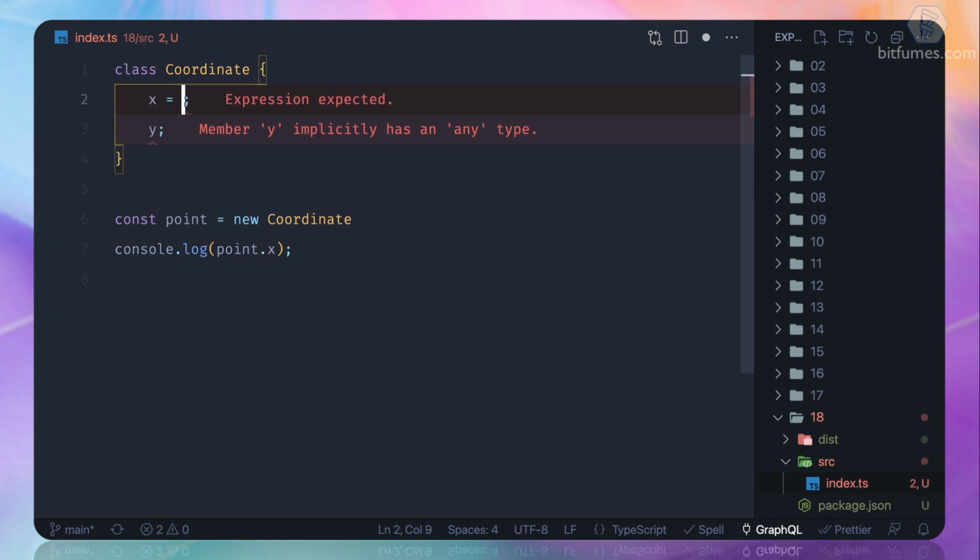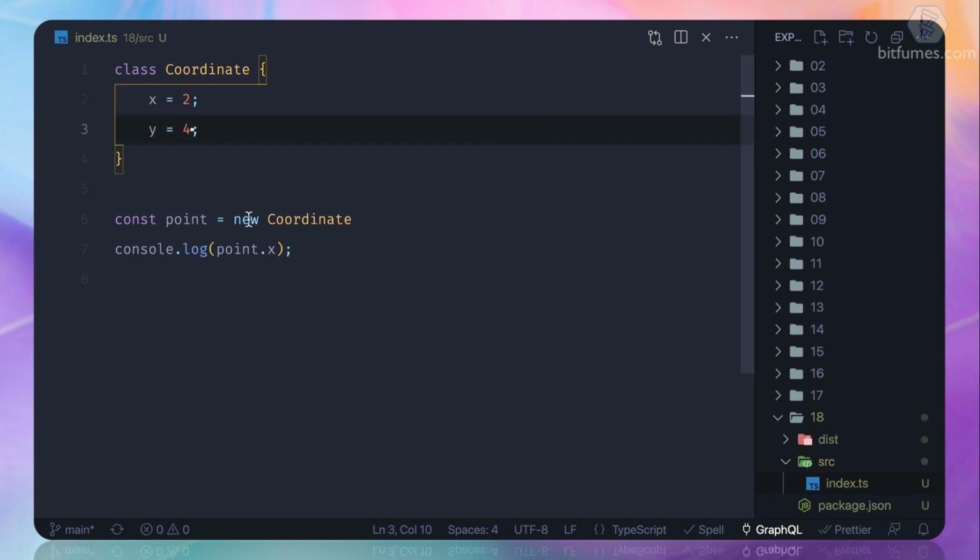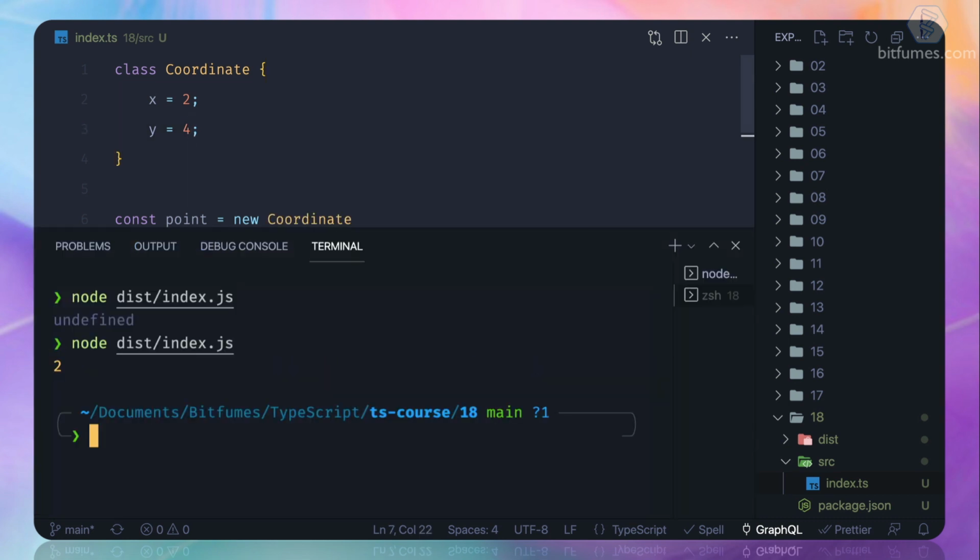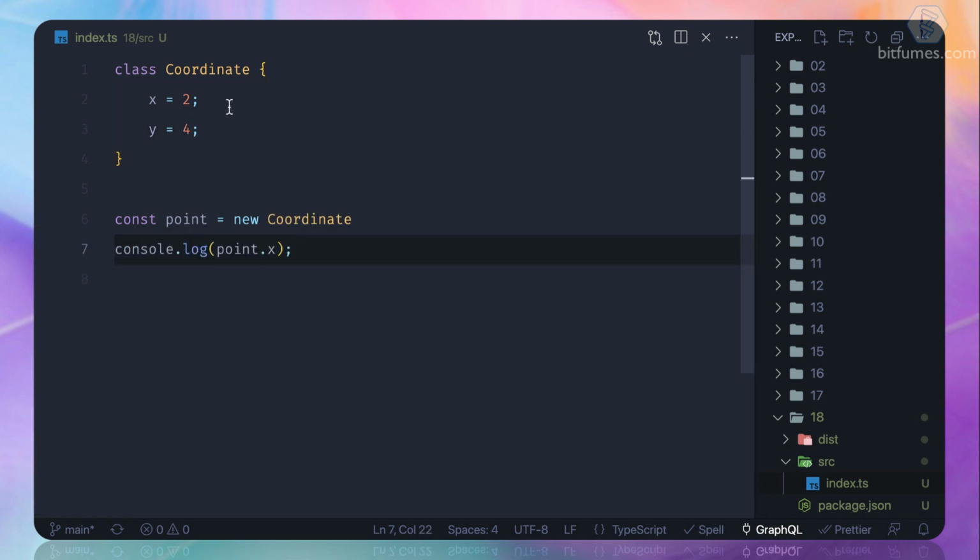So once we define it like this, and if I hover over it, you can see the type inference is getting it as number. That's super easy. But as we are on TypeScript, we always need to define things. So how can we define the type?